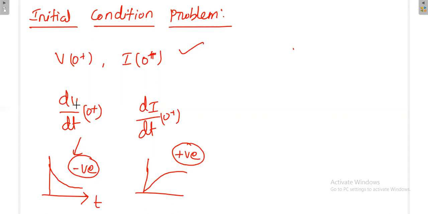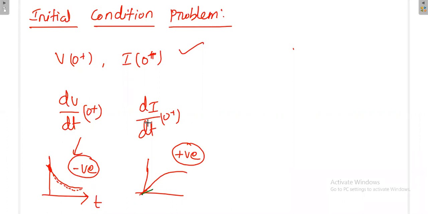But I need dv by dt exactly at this place. Every moment you can calculate dv by dt, because once you find dv by dt, you can put any value you want. It may be 0 or some other value at some other time. But I need exactly what is the slope here, exactly at the beginning. Similarly here also, exactly at the beginning, what is the slope? That is the concept of di by dt at t is equal to 0 plus.